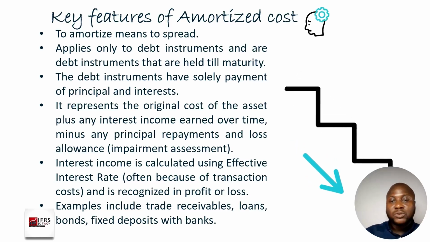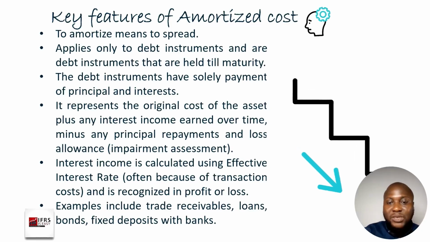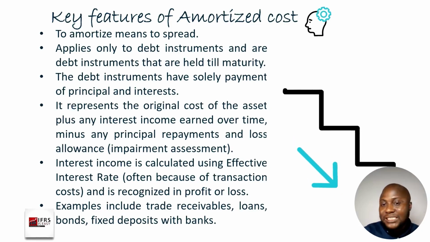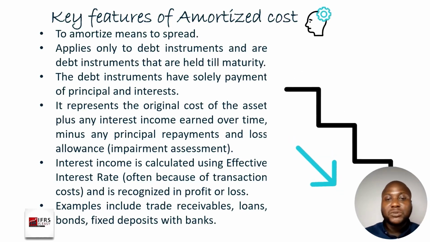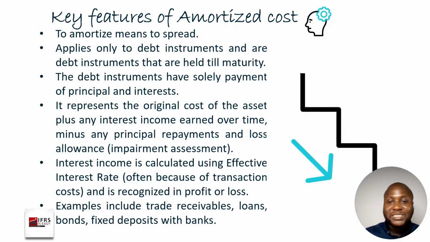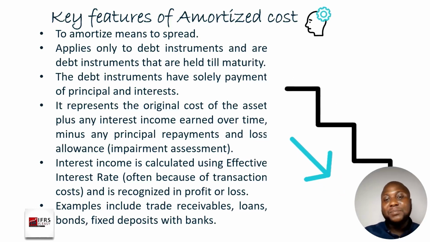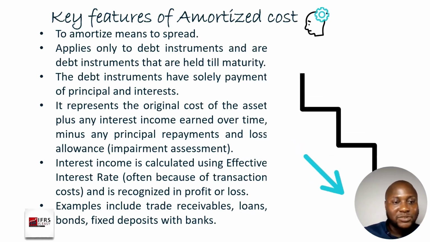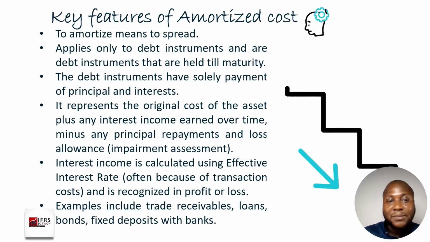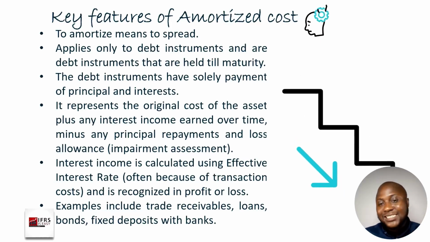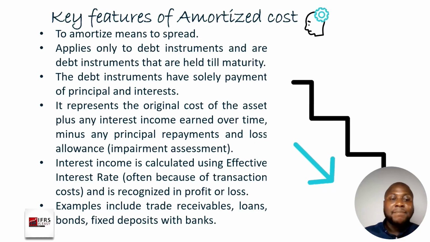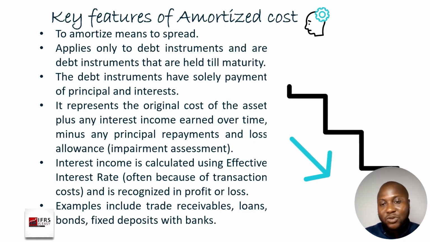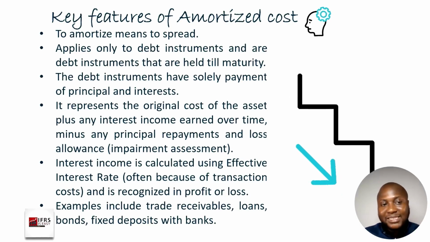So to you, your own amortized cost will be showing an opening balance plus interest income less any principal repayment that you collect, while the other party will be having an opening balance plus interest expense, then less any repayment that the other party has made. And that's why you see that we have an interplay between interest income, and I've also been talking about interest expense, because we said the debt instrument that we are dealing with here could be a financial asset or a financial liability. Now, when it comes to calculating the interest income, what we always use is the effective interest rate.